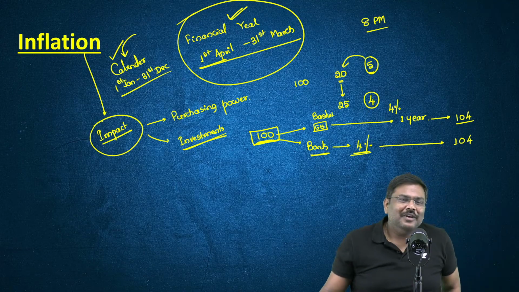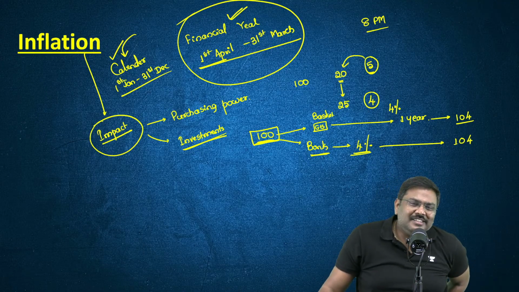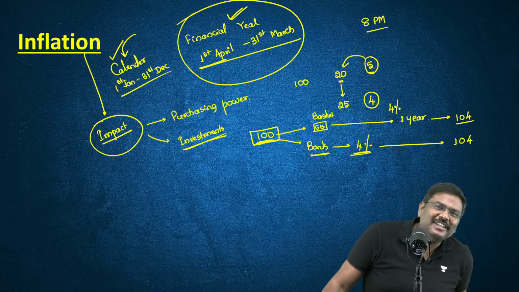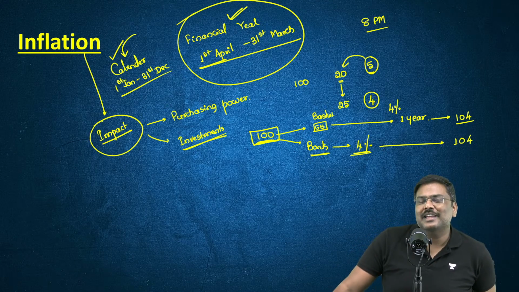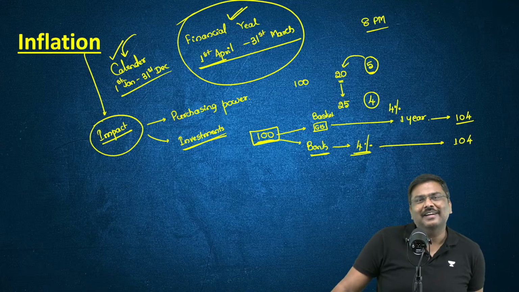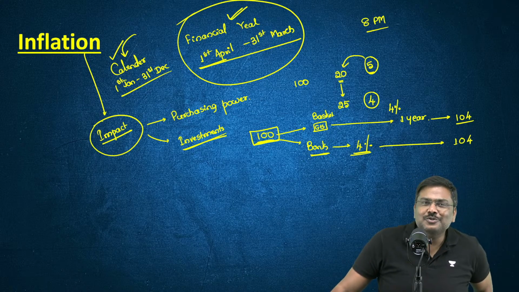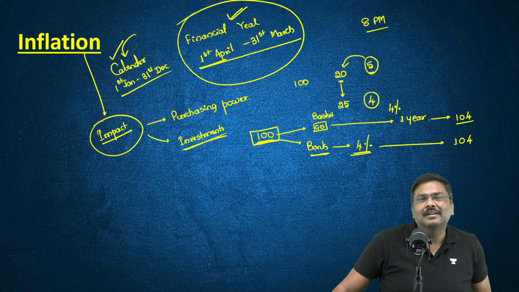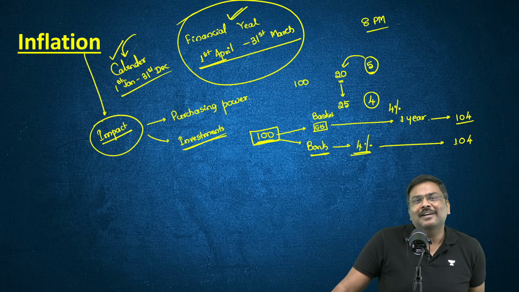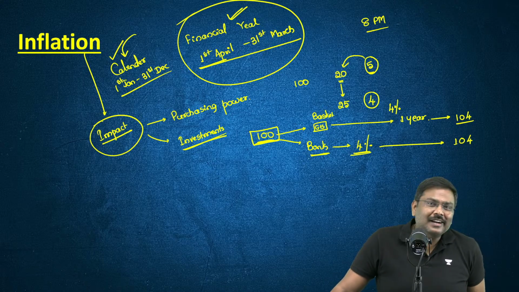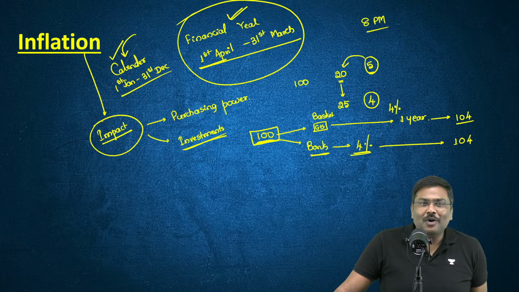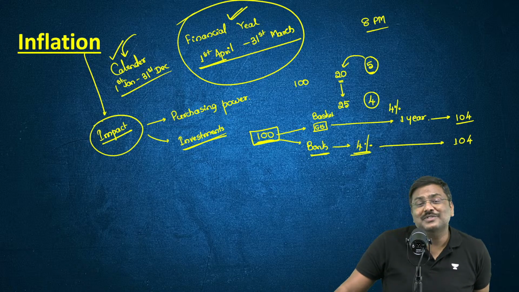Let me know. Hungry athlete says at least the money is safe. My dear, there is no guarantee there also. What if that money was kept in the Punjab Maharashtra Cooperative Bank, or the latest one, Karnataka Bank? I don't know how many of you are reading the newspaper. Tomorrow it will be there in the newspaper. What if that money was kept in, let's say, Yes Bank, etc., or worst case, cooperative societies?